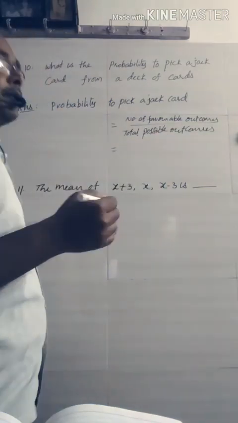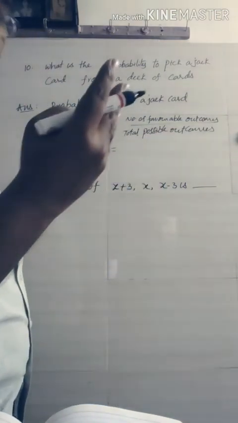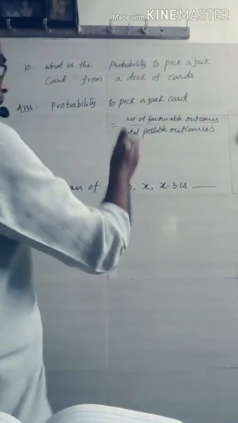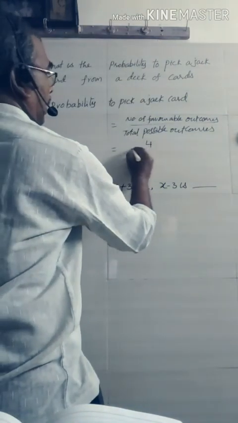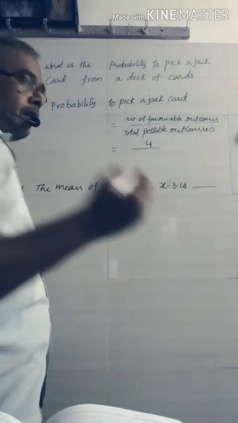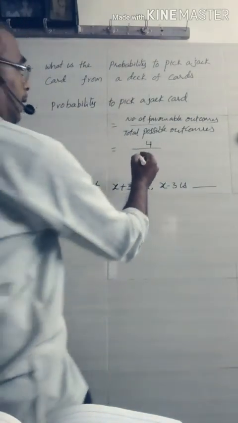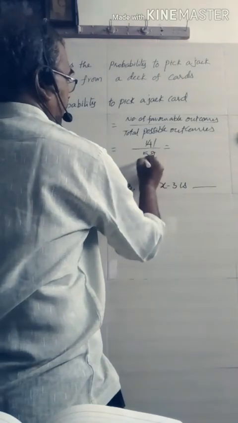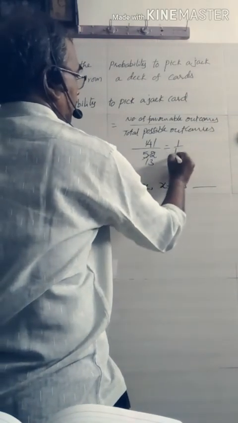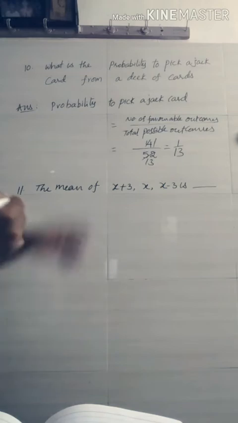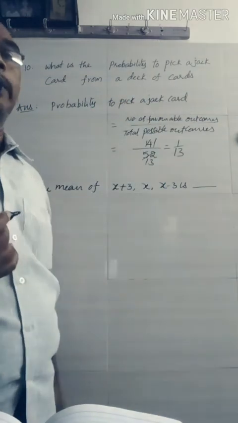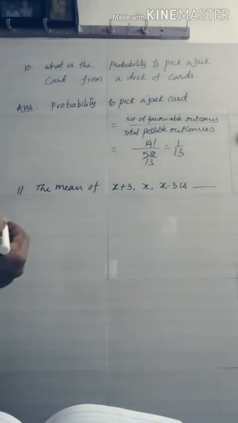Here, favorable outcomes means there are 4 jack cards, one in each color. So, 4. Total possible outcomes means total number of cards in the deck. Those are 52. So, 4 by 52. 4 ones are 4 and 4 13s are 52. So, the probability to pick a jack card randomly is 1 by 13.